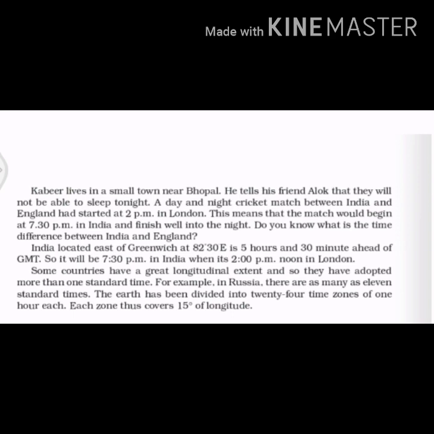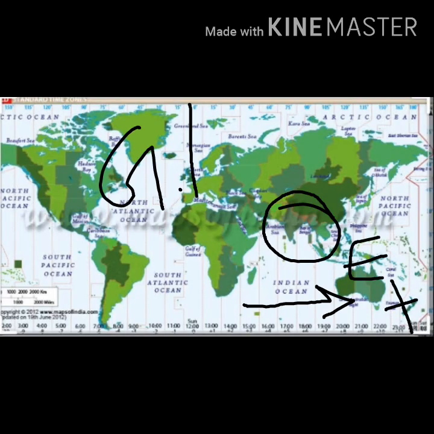It is so because, as you can see in the picture also, India is located east of Greenwich at 82.5 degree east, and this is 5 hours and 30 minutes ahead of GMT. Now you will ask, what is the meaning of GMT? GMT is Greenwich Mean Time, the standard time or mean time of Greenwich. And from this GMT, India is 5 hours and 30 minutes ahead.